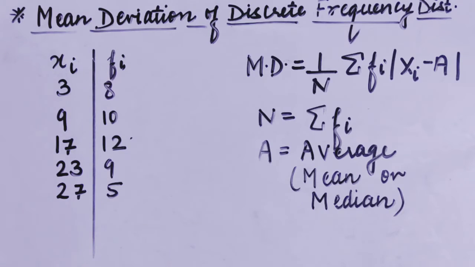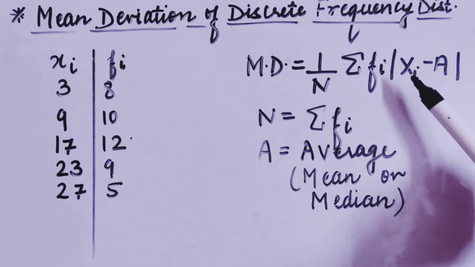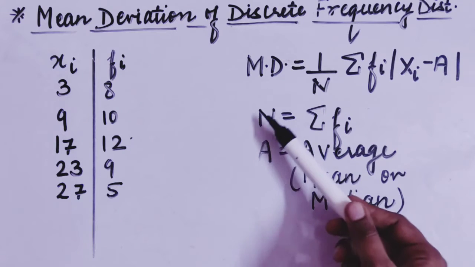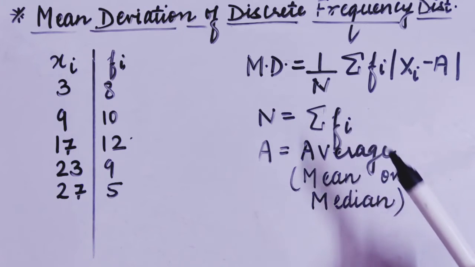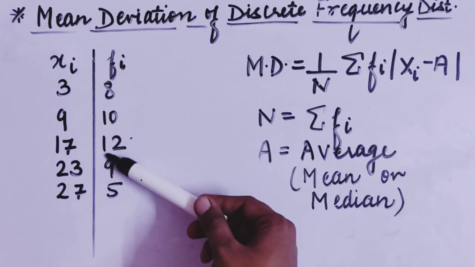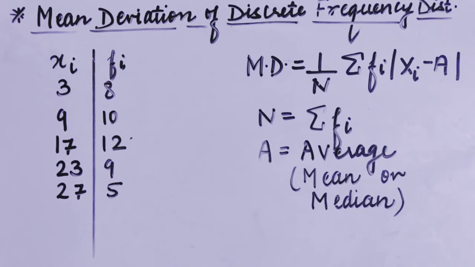Yes students, to calculate mean deviation in discrete frequency distribution, we are going to use this particular formula. Now see here, this n, what is the meaning of this n? This n means sigma fi. Sigma fi means, students, the sum of the frequencies. Like in this question, it will be 8 plus 10 plus 12 plus 9 plus 5. So this is your n, which is sigma fi. And a is your average. Average can be mean, it can be median as well.